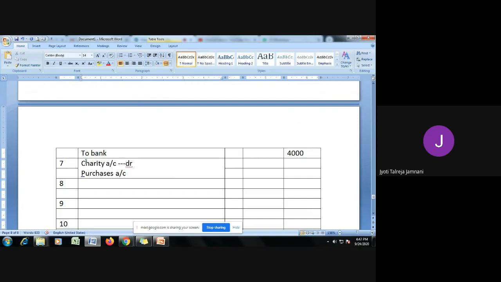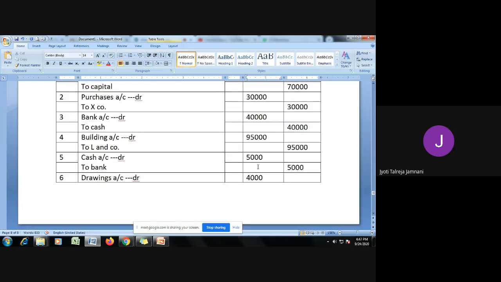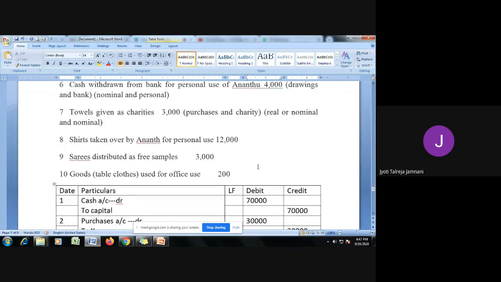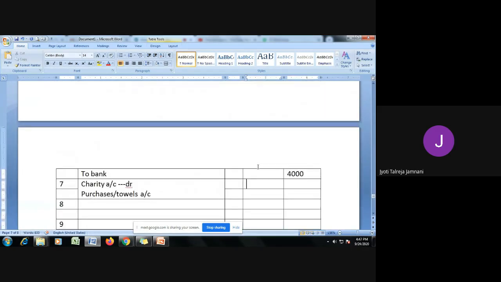Or you can also write purchases/towels account credit. It should be removed out of purchases, because we cannot sell it. I hope it is clear. March 3000. Any doubts?